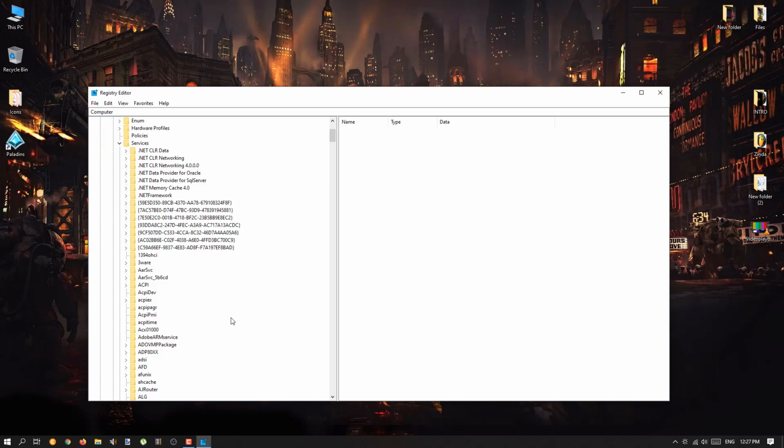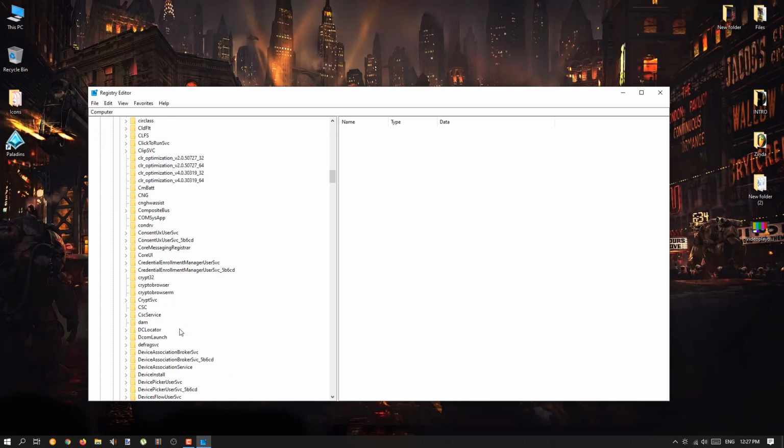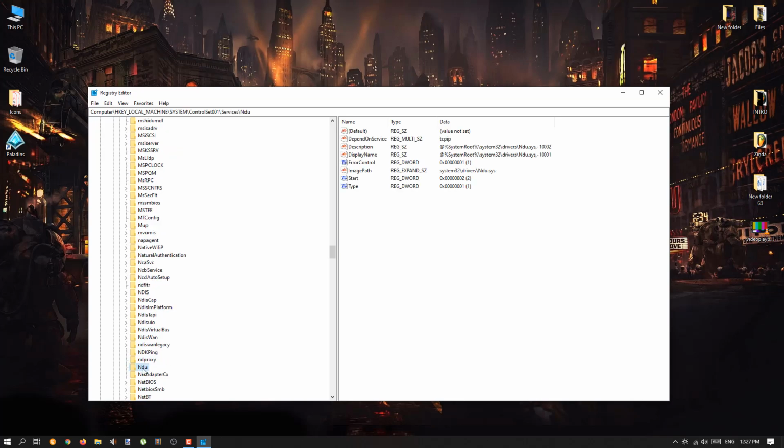After you go to Services, you have to search for a folder named NDU. Make a good note of that. Just keep scrolling down until you get to N, and there will be NDU, just here. Single click on that, so these files will come out on the right side of your screen. Click on Start, single click once and it will get selected, then right click on it and click on modify.